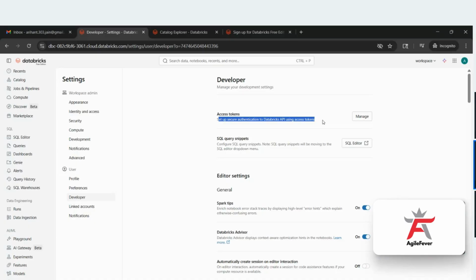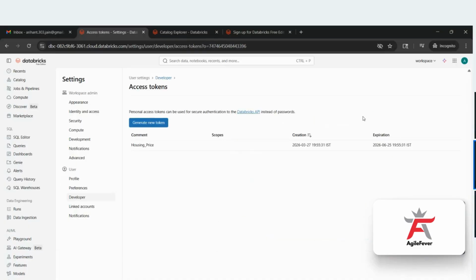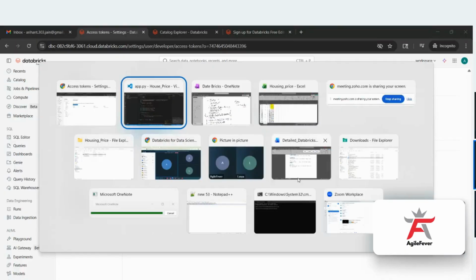In companies, you work in a collaborative way, so you do not want your model to be accessed by someone else. This is like a secure token. When you click on manage, you can generate a new token, and it will create the new token for you. While creating the token, make sure you save it somewhere, because once you have generated it, you cannot see that token again. For example, this is the token which I created 1 hour back. Now if I want to see this token, I cannot see it. That token I have to give here.